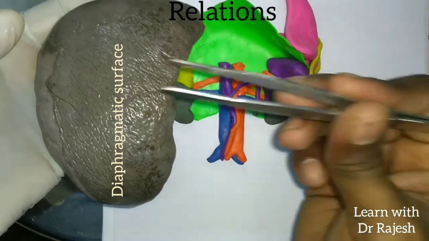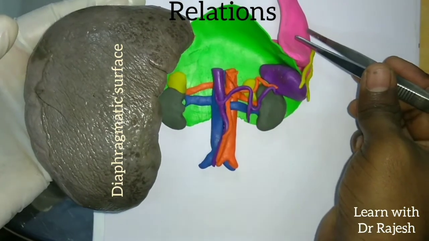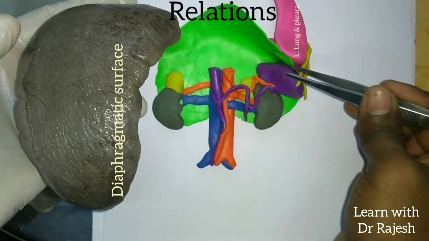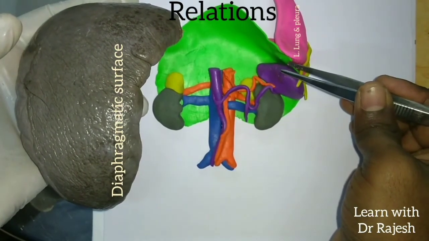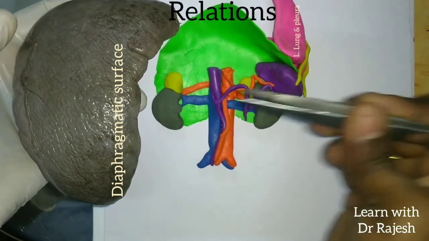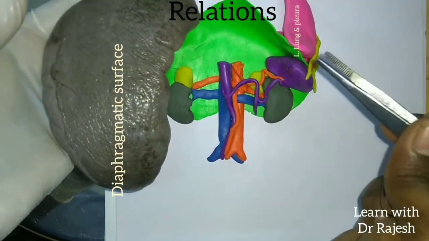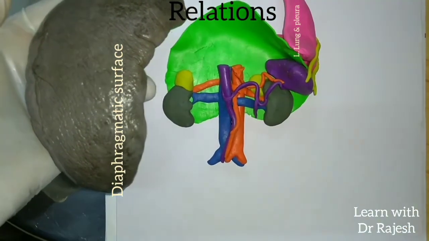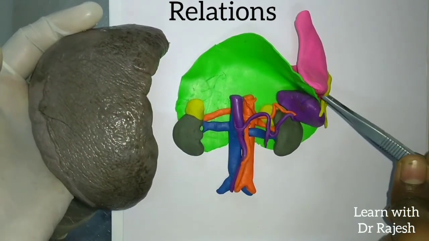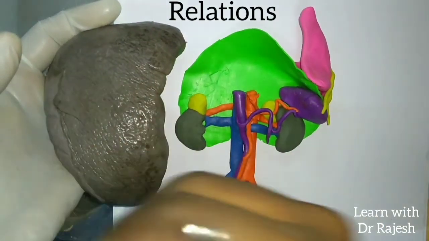This green structure is the diaphragm. Now this diaphragm separates the spleen from the lung and the pleura along the superior aspect, mainly the lung along the superior aspect, and the pleura which extends up to the inferior aspect. So the lung extends only till here, then the pleura extends till the end. Beyond these two structures, the diaphragm and the lung and pleura, we have the 3 ribs which are related, the 9th, 10th and 11th rib. This is about the relation of the diaphragmatic surface.